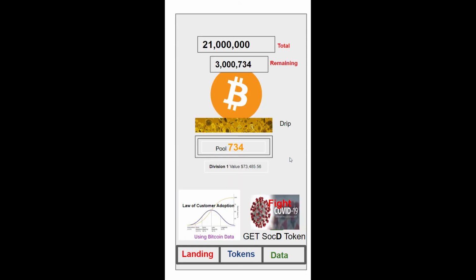The beautiful thing about Bitcoin, and let me just finish with this, is that Bitcoin had no product standing behind it other than an idea, right? These blockchains already exist. So the SocD token can ultimately exist on any blockchain. The app also serves as a form of support entity. It helps support and increases the structure of the network. Everything that we're doing is possible now because of something called the blockchain.